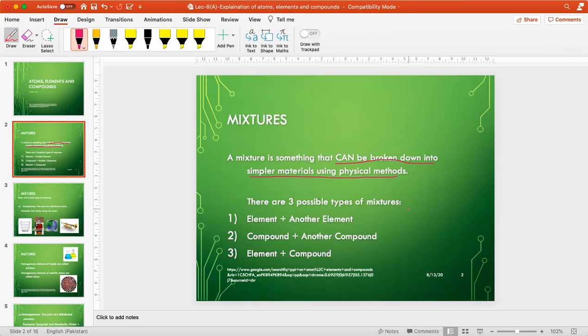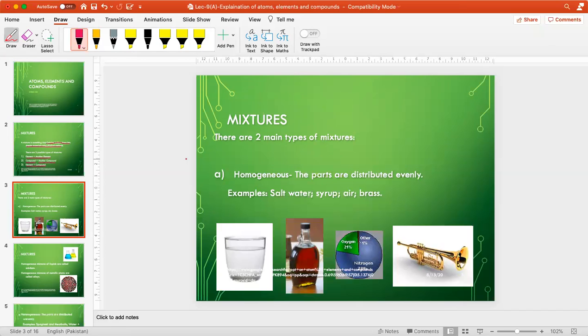So there are three possible types of mixtures. Number one, you just take an element and mix another element. It is a mixture. You take a compound and mix another compound in it. This is another mixture. And then you take an element and a compound, again you get a mixture. So these are the three possible types of mixtures. So let's have the examples.